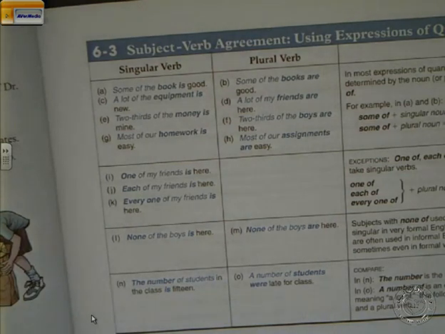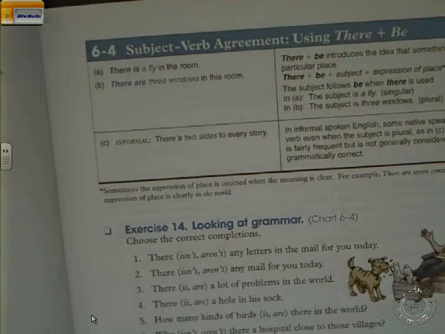The number of students in the class is 15. A number of students were late for class. So there is a difference between the number and a number. A number we use plural, the number we use is.